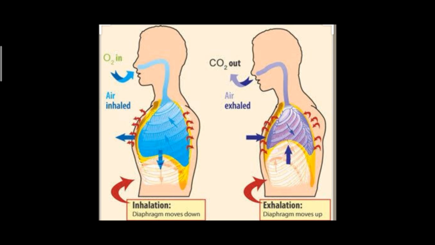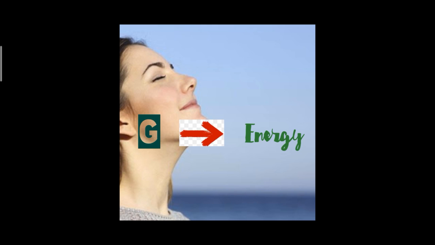Breathing means inhaling air rich in oxygen and exhaling air rich in carbon dioxide. Respiration means breaking down of glucose to produce energy.